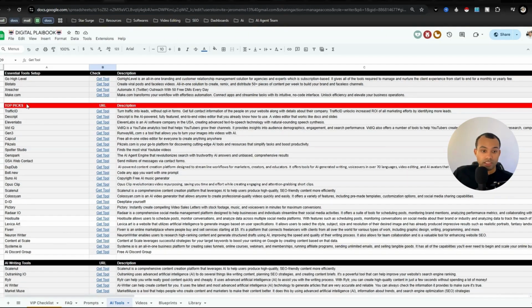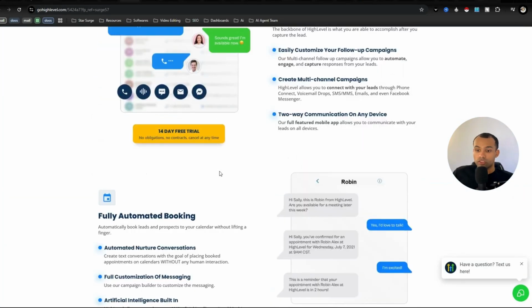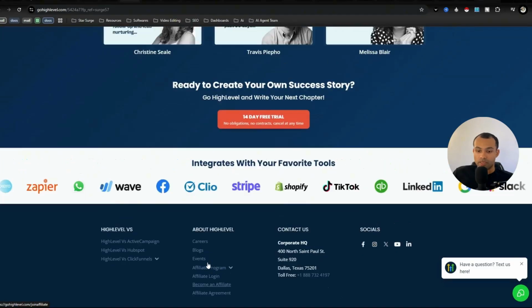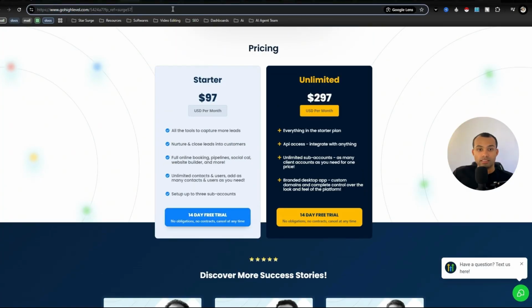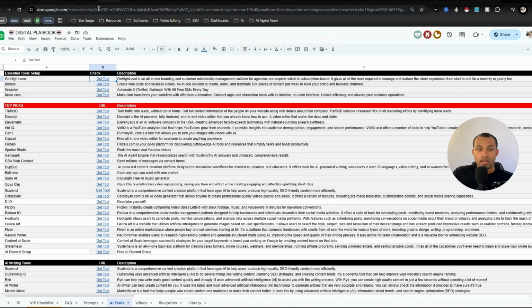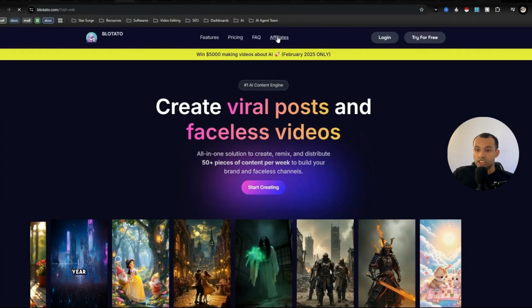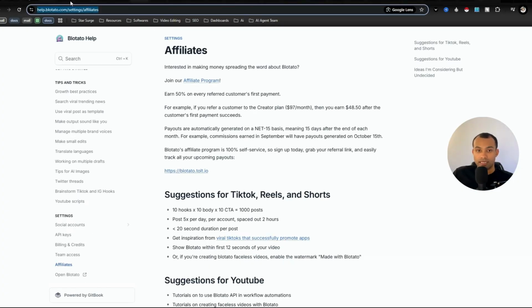So the ones up here, the top picks, and then the essential tools, those are the ones that I'm currently pushing and promoting. My favorites are obviously the essential tools right here: Go High Level, Blotada, Xreacher. Now for most of these tools, let's just go ahead and look at these. You just have to scroll down to the very bottom. Boom, affiliate program, become an affiliate. And then you would end up getting a link that looks like this. And this is the link that we're going to be promoting. Now, let's say for Blotada, same thing, except to become an affiliate, it is actually at the top right here. So you'll click here, join the affiliate program, and you will get a link as well.